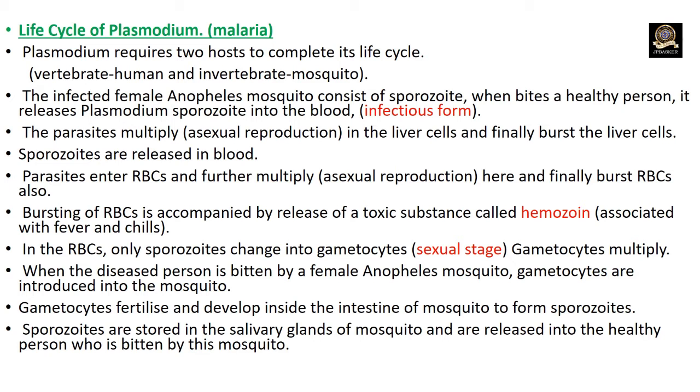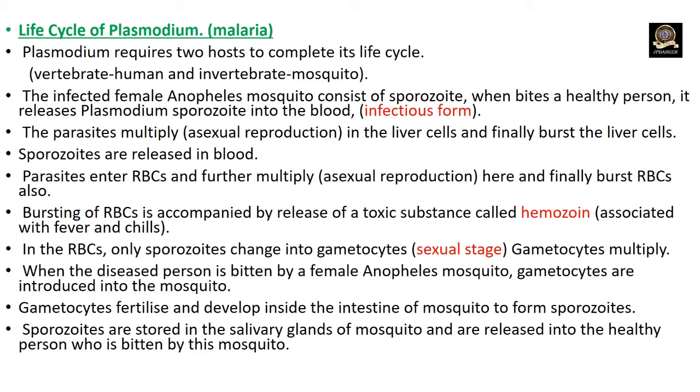Gametocytes multiply. When the infected person is bitten by a female Anopheles mosquito, gametocytes are introduced into the mosquito by sucking blood from the infected person.